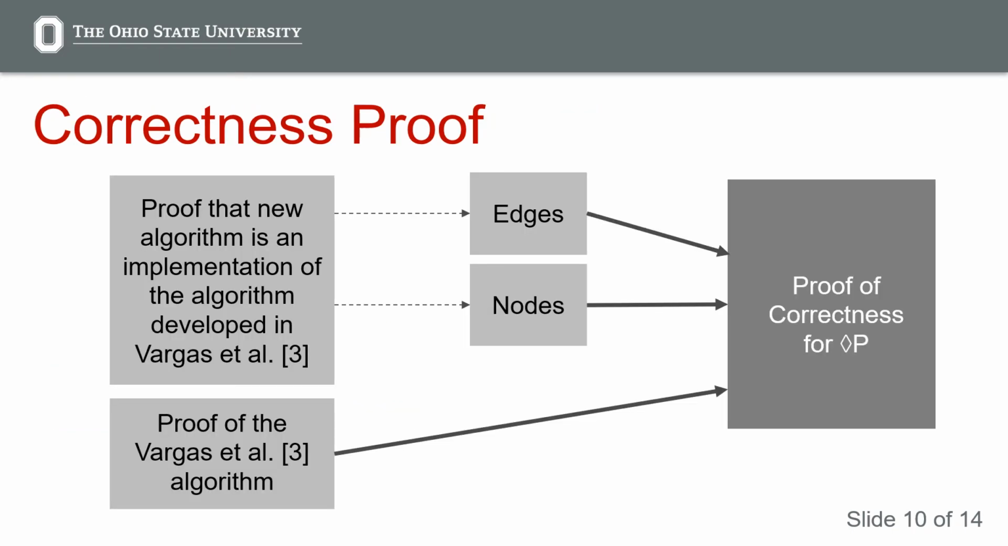To prove the correctness of the constructed oracle, a two-part proof was required. The first part of the proof is to show that the algorithm with clusters is an implementation of the version of the algorithm without clusters, developed by Vargas et al. This requires proving that the overlay network of the graph meets the requirements of an ADD channel, and also proving that entire clusters of nodes can behave as one single node. Once we can show that the algorithm is an implementation of the existing algorithm, the proof of correctness of that existing algorithm now applies to our cluster-based algorithm.